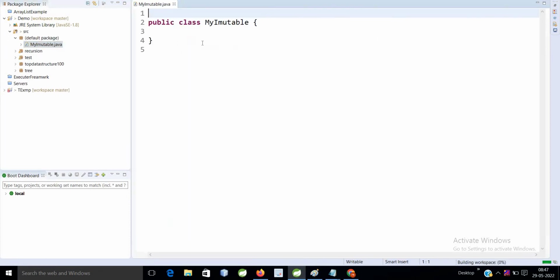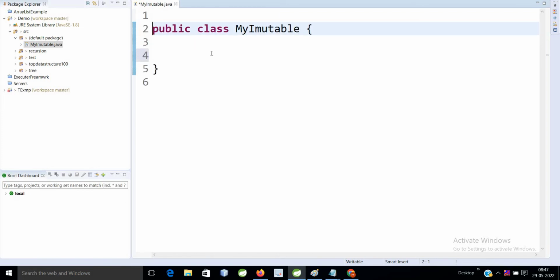First of all, the class should be final so that no one can extend this class and create a child. Second, whatever variables are available inside your class, you have to declare them final, so they are initialized only once. You can't assign values multiple times to that variable.